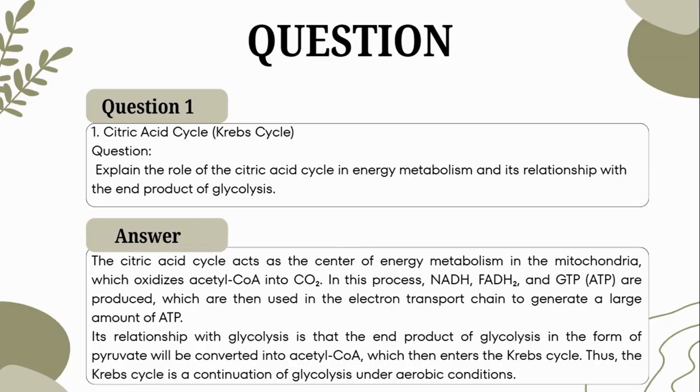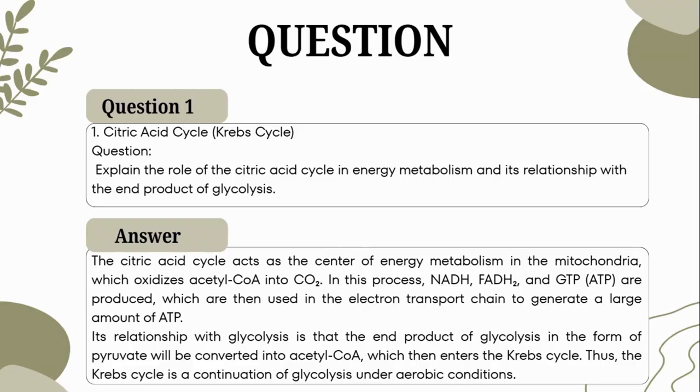The citric acid cycle acts as the center of energy metabolism in the mitochondria, which oxidizes acetyl CoA into CO2 or carbon dioxide. In this process, NADH or FADH2 and GTP or ATP are produced, which are then used in the electron transport chain to generate a large amount of ATP.